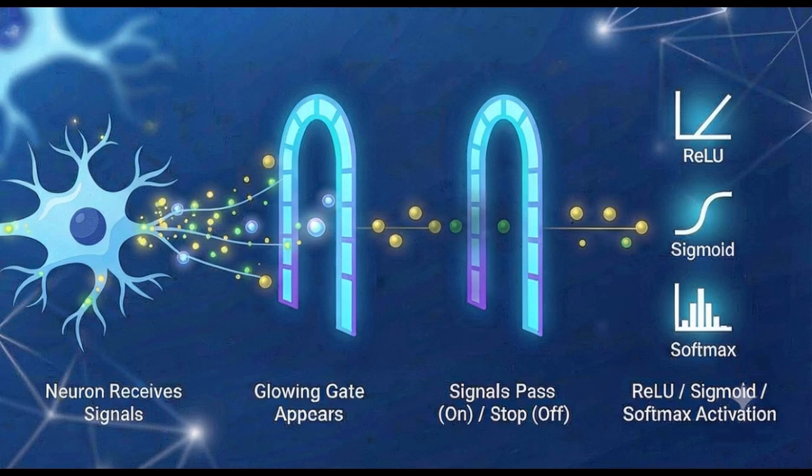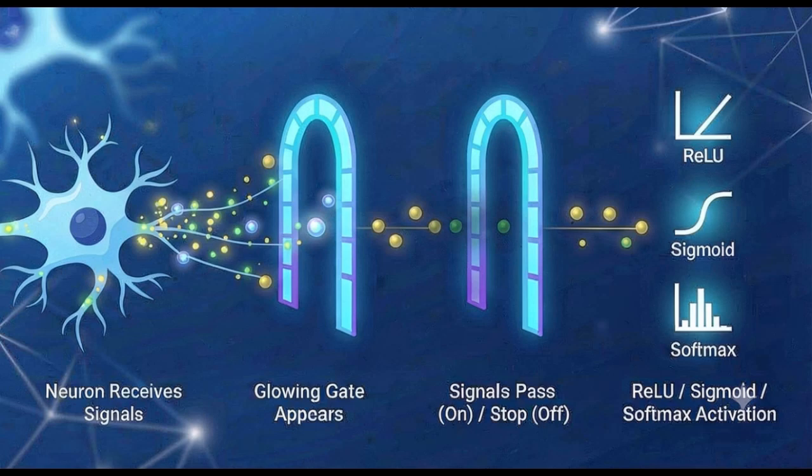Imagine you clap your hands in a room. A smart light sensor decides whether the lights should turn on. If the room is already bright, nothing changes. The sensor acts only when needed. Activation functions work the same way. They decide whether the information is important enough to move to the next neuron. This helps the network focus on useful patterns and ignore unnecessary information.